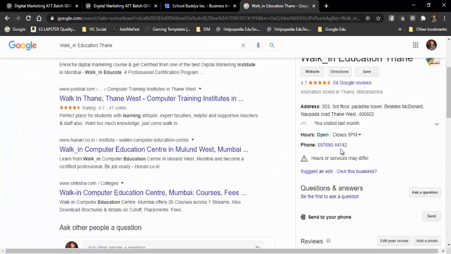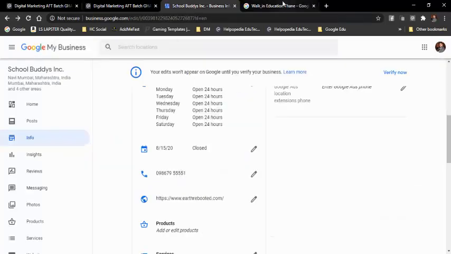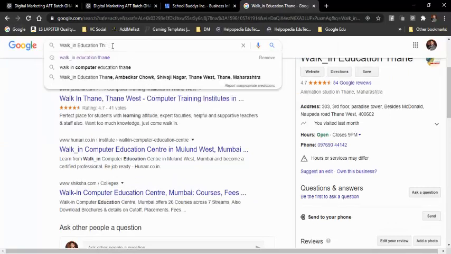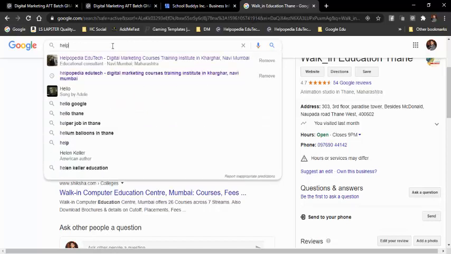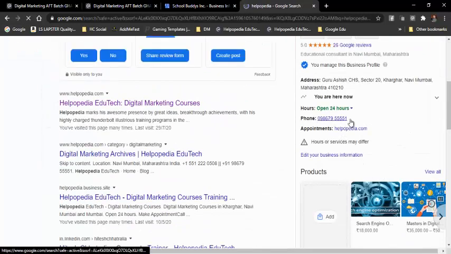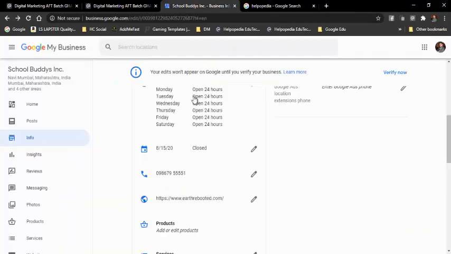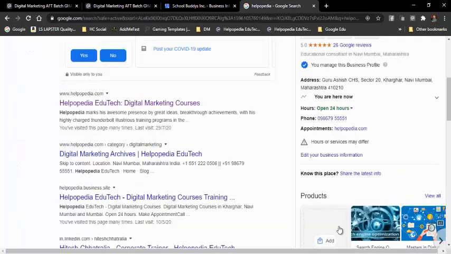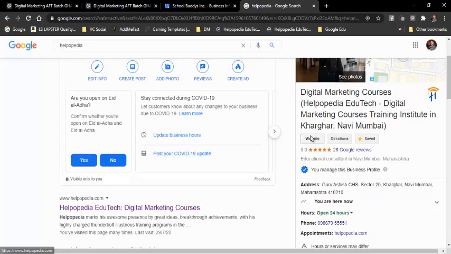So over here you can see this phone number of Walk-in Educate. The same thing, my phone number is added. Let me open this because we are comparing my listing. Okay, so over here you can see my phone number is provided, and then the website URL. This is another website, Helpopedia is coming up over here, and when we click on the website button on the Google listing, it will come to our website. So that is what we need.